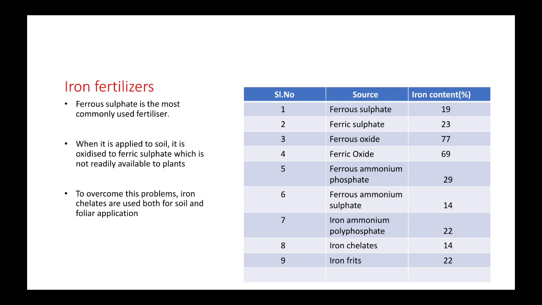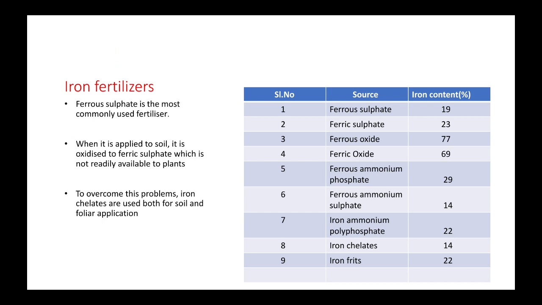each particular fertilizer. First, ferrous sulfate: the percentage of iron content is 19. 23 percent of iron is present in ferric sulfate, 77% in ferrous oxide, 69 percent in ferric oxide. 29 percent of iron is present in ferrous ammonium phosphate, 14 percent in ferrous ammonium sulfate, 22 percent in iron ammonium polyphosphate, 14 percent in iron chelates, and 22 percent in iron frits.